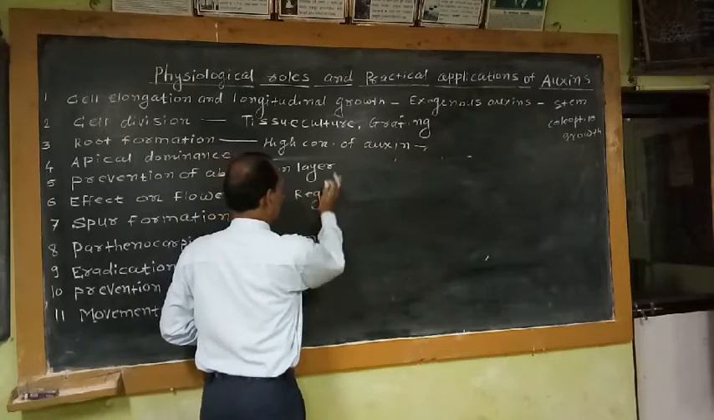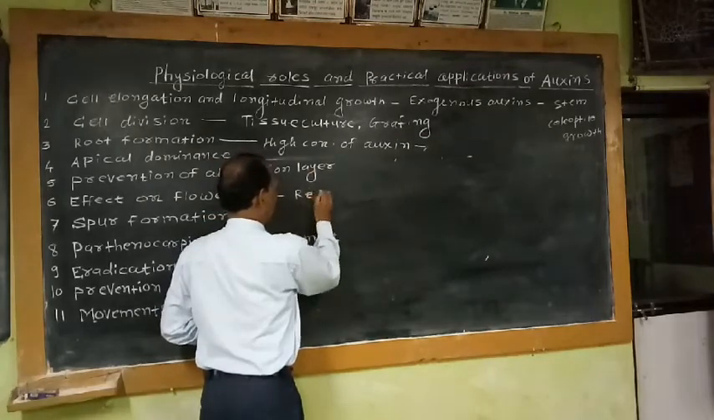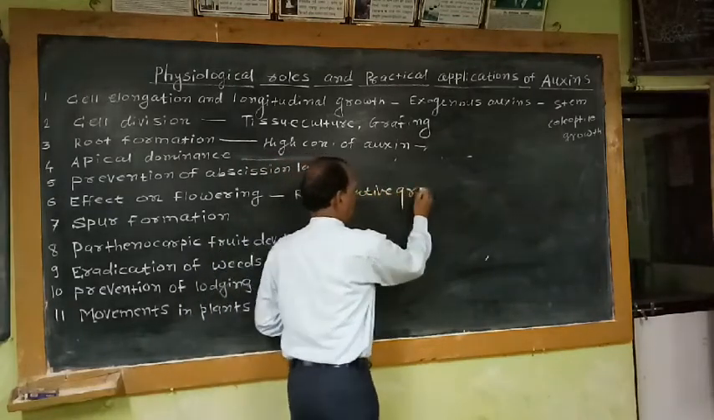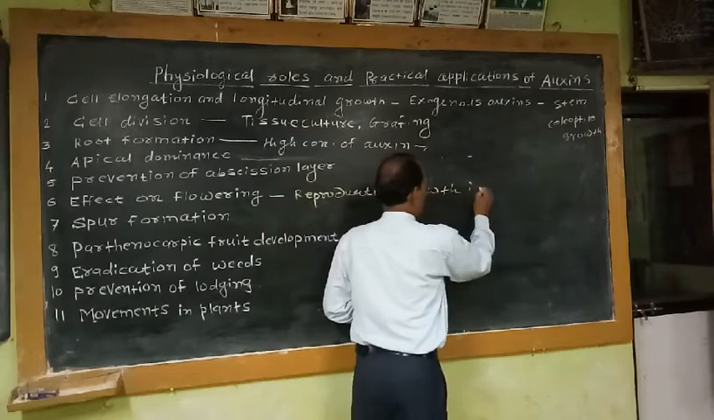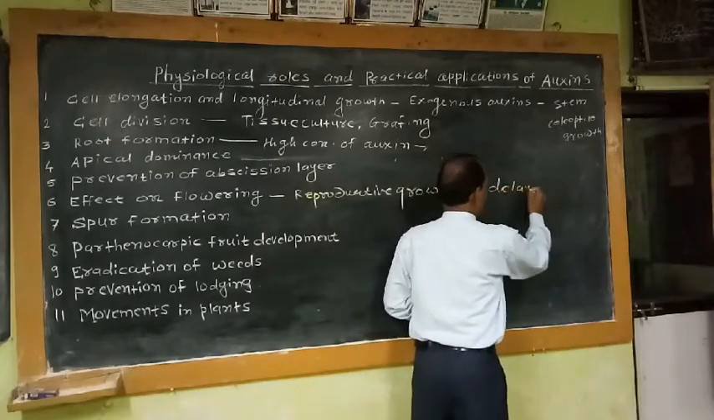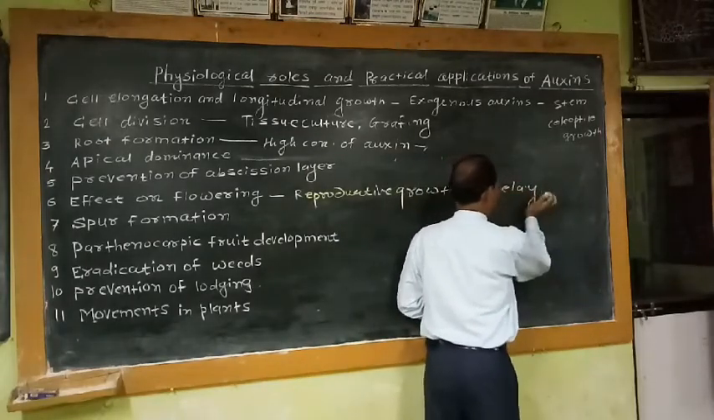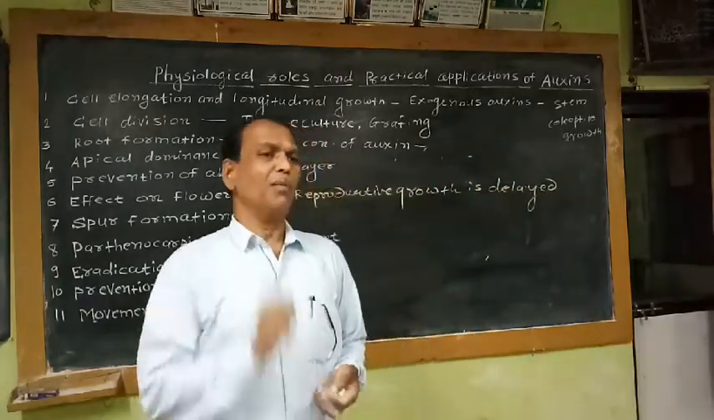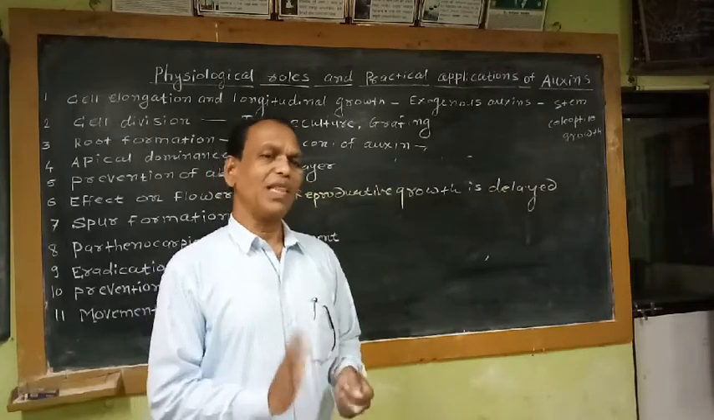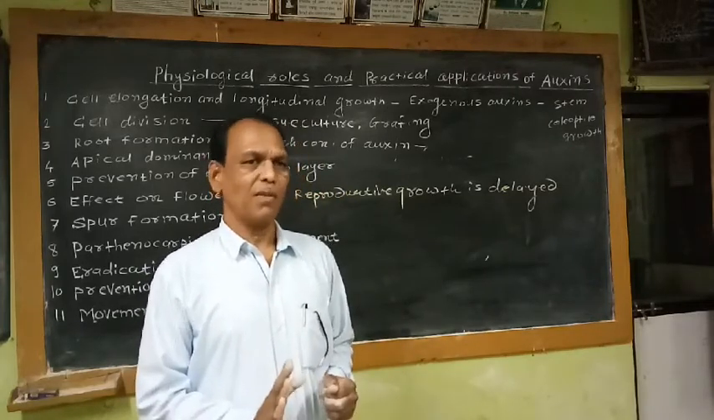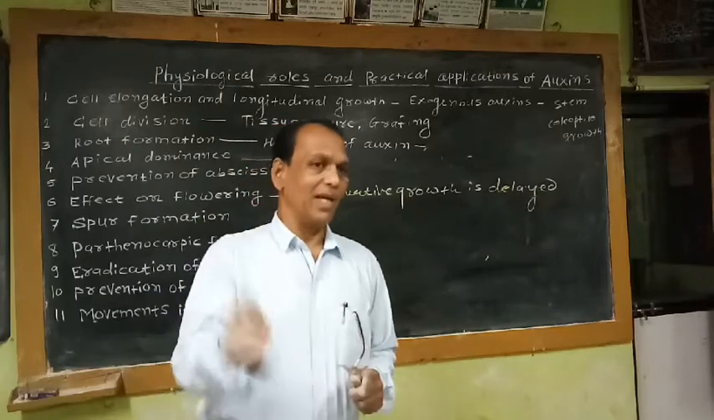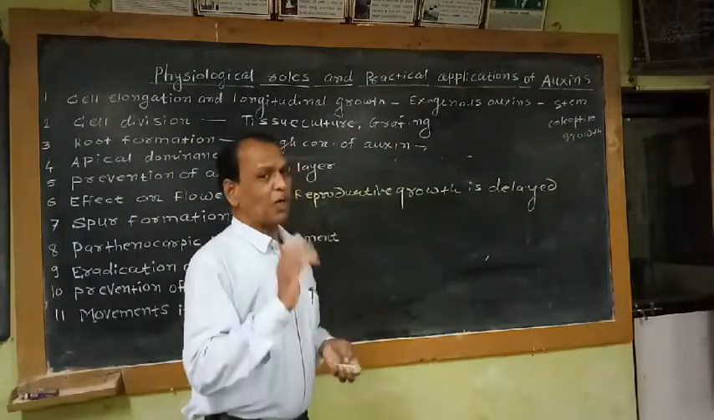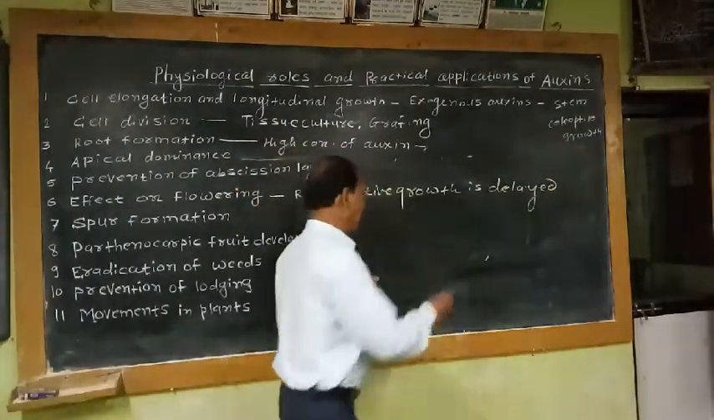Reproductive growth is delayed by the auxin. So with this delay of reproductive growth by the effect of auxin, what happens? The flowering process is delayed. This delaying of reproductive growth or initiation of flowering is beneficial in some plants.